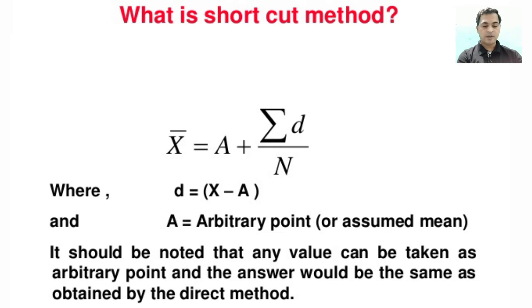Students, now the shortcut method to find the mean. Here is the formula: x bar is equal to a plus summation d by n, where di is equal to xi minus a. A is known as the arbitrary point or assumed mean, and d is known as the deviation. It should be noted that any value can be taken as the arbitrary point and the answer would be the same as obtained by the direct method.